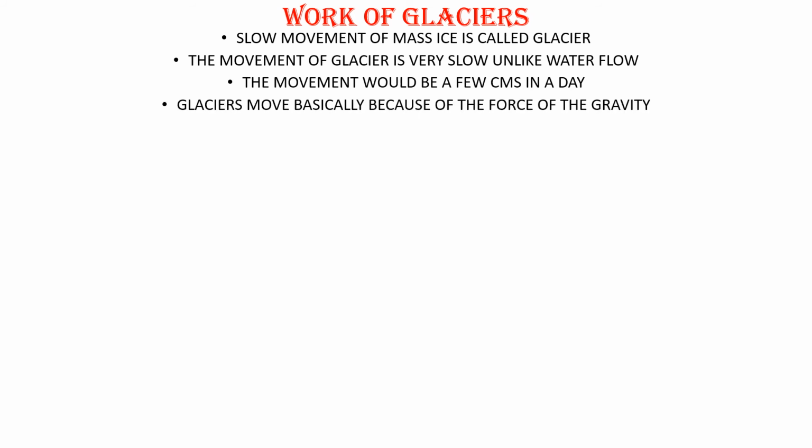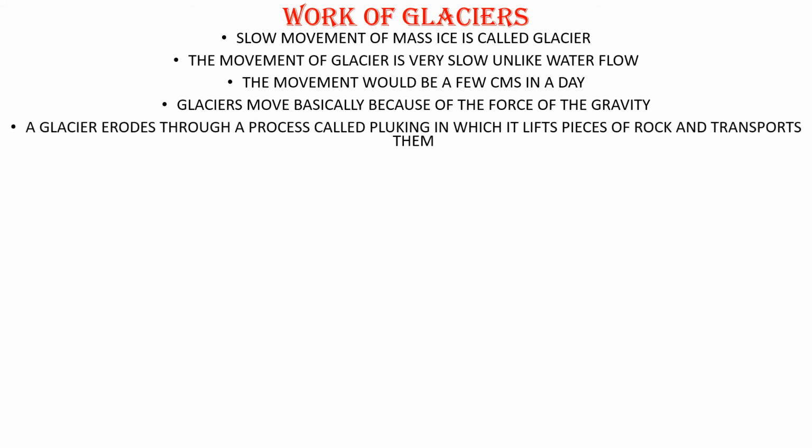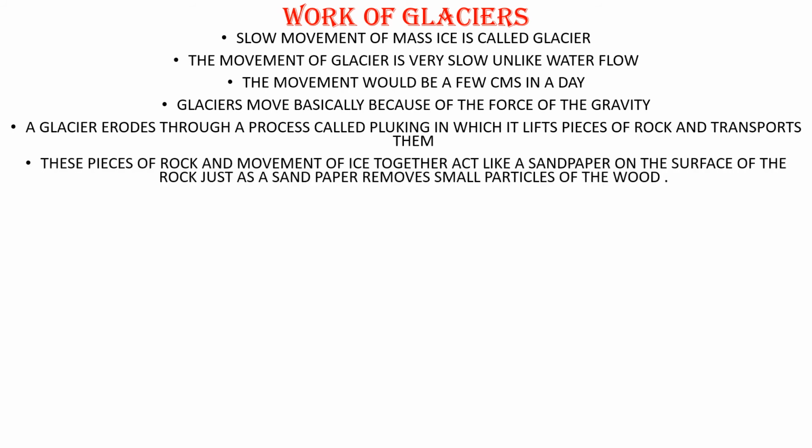And glaciers move basically because of the force of gravity. A glacier erodes through a process called plucking, in which it lifts pieces of rocks and transports them. And these pieces of rocks and movement of ice together act like sandpaper on the surface of a rock.